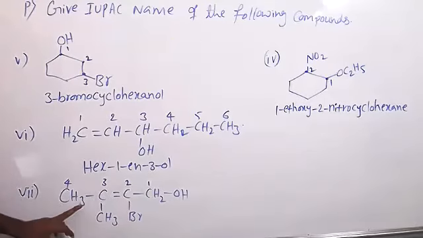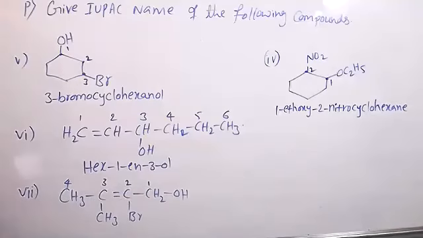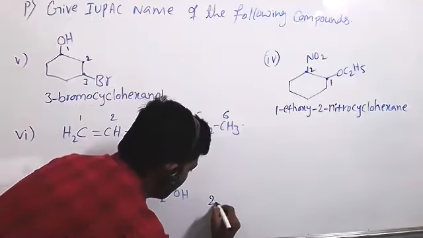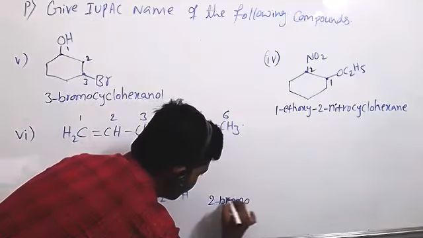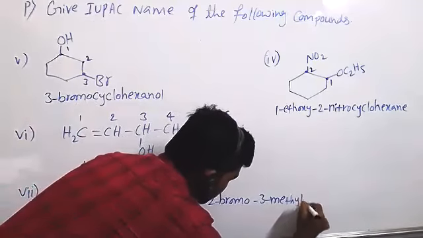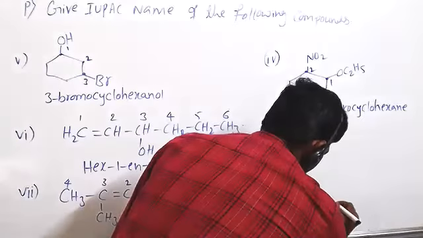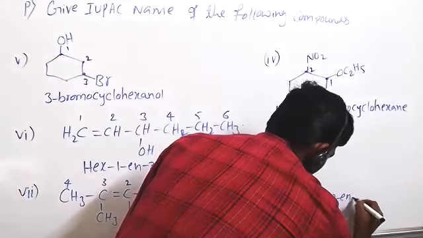Then four carbons are there, butanol. Double bond also there, no? 2-bromo, 3-methyl, but-2-en-1-ol.